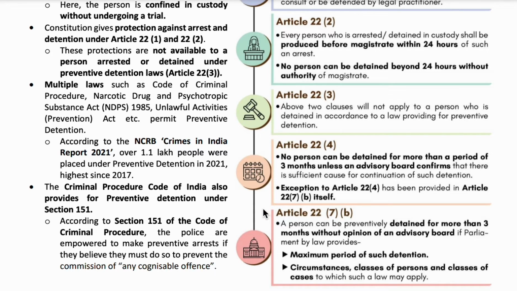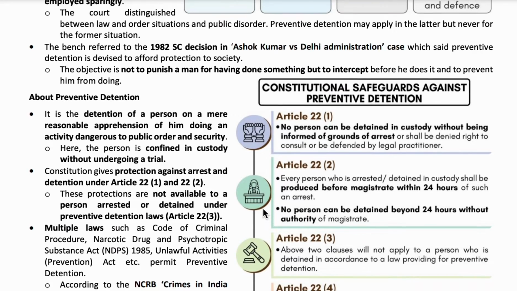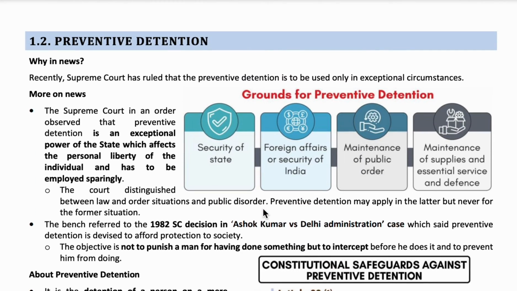Now coming to the main topic, preventive detention is in the news because the Supreme Court said to use preventive detention only in exceptional circumstances. Now carefully observe the first statement. The Supreme Court has ruled that preventive detention is to be used only in exceptional circumstances.